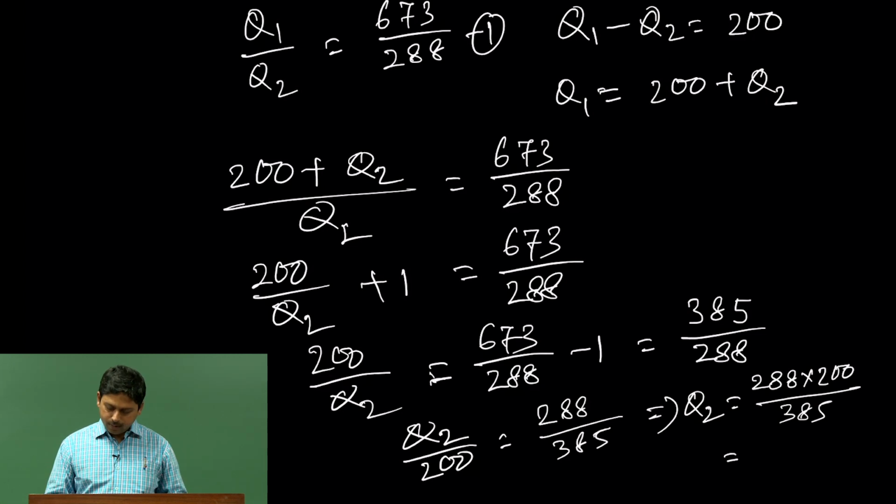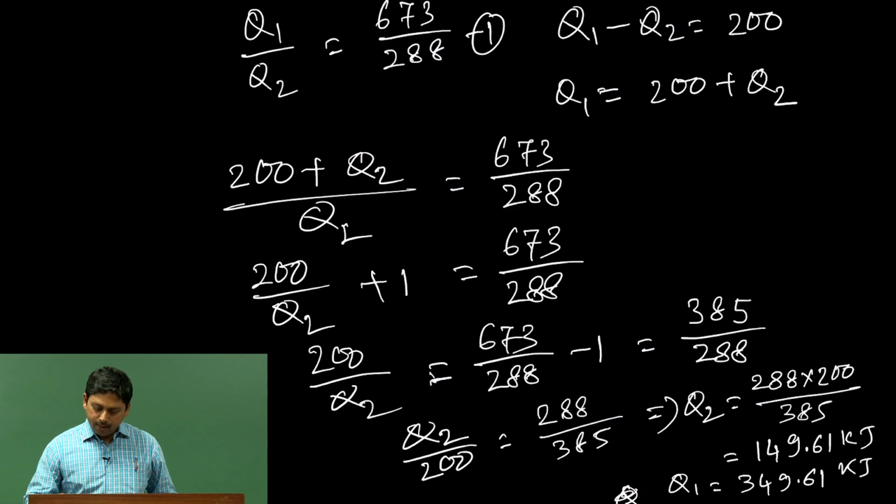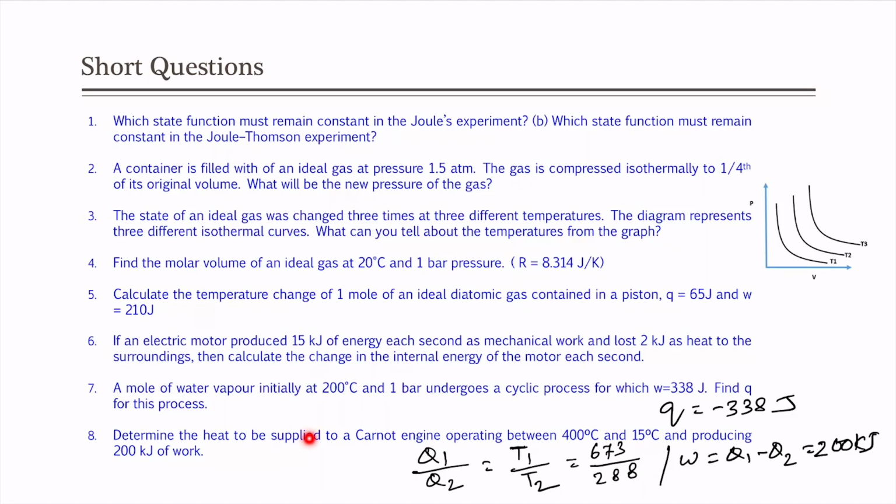We will just do that using calculator. 288 into 200 divided by 385. So, we are getting 149.61, and naturally we are going to get Q 1 equal to 349.61, that is kilojoule, and this is also kilojoule. So, we got that. So, heat to be supplied will be 349.61 kilojoule. Okay. So, that we got.